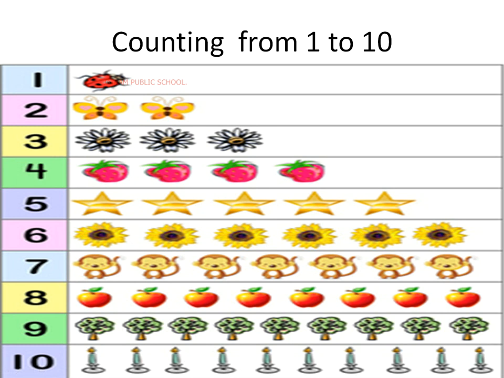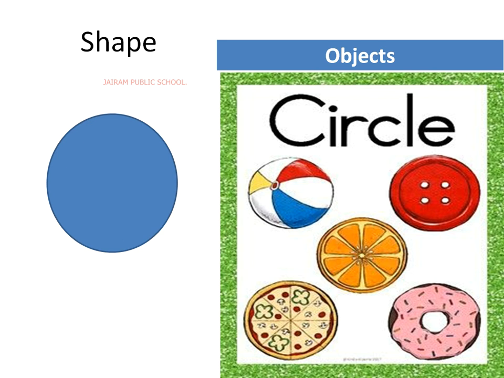9 trees. Okay, children. Now we are going to count the candles. Shall we count along with me? Yes. 1, 2, 3, 4, 5, 6, 7, 8, 9, 10. How many candles? 10 candles. Okay, children, clap yourself. I hope you recall counting. Now, let us move on to shape.